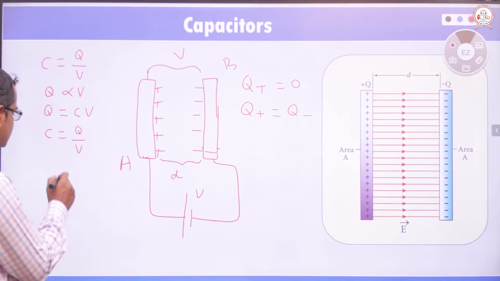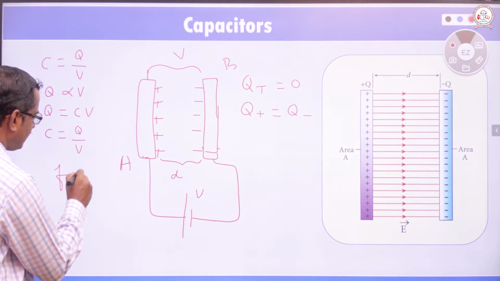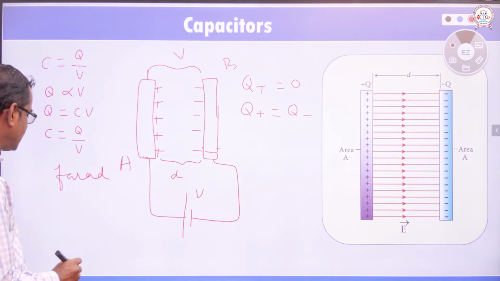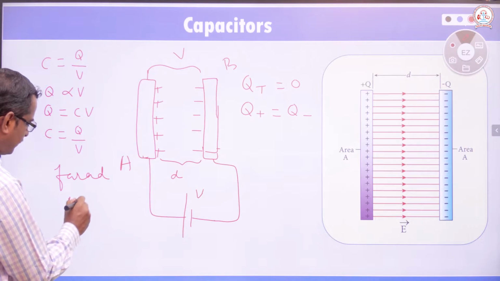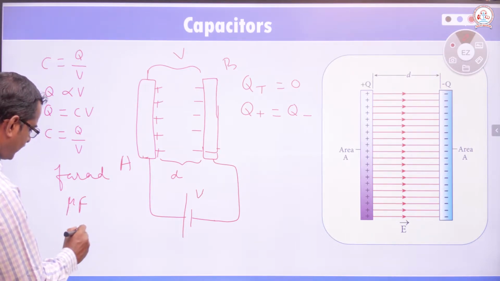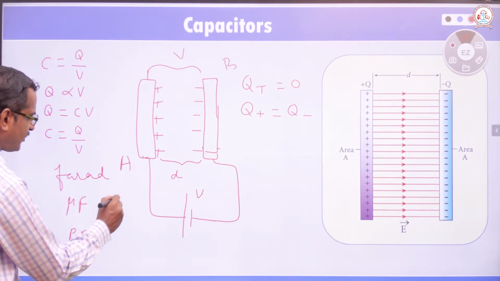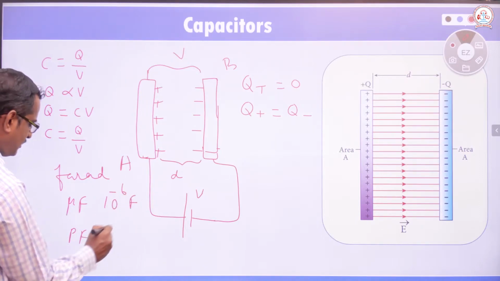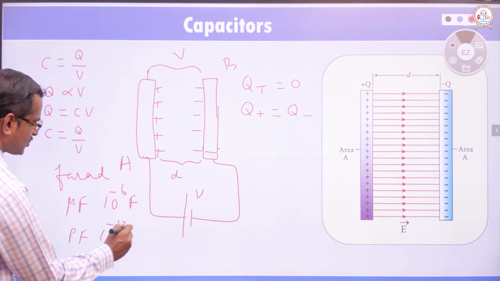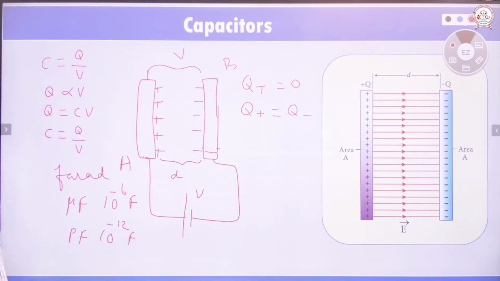Unit for capacitance is farad, F-A-R-A-D. Generally, microfarad and picofarad values are used. Microfarad is 10 power minus 6 farad and picofarad is 10 power minus 12 farad.